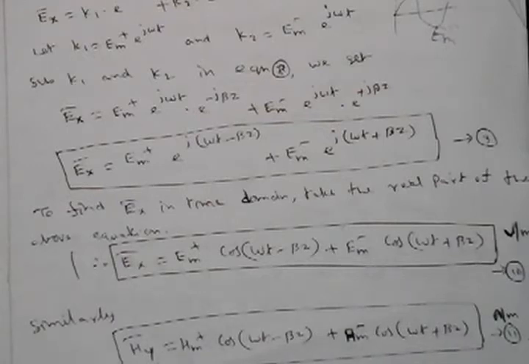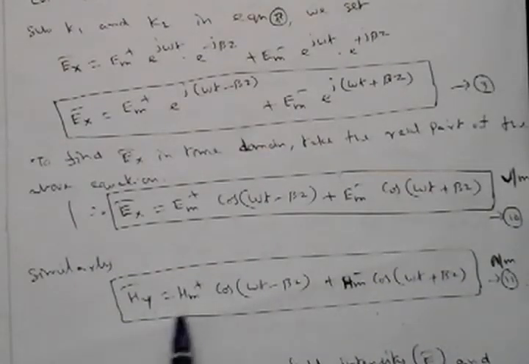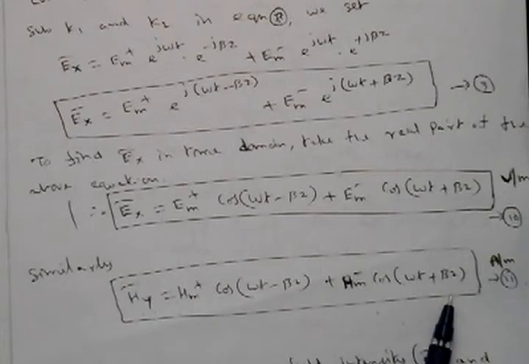Hm plus is the maximum magnetic field along the positive direction, Hm minus is the maximum magnetic field along the negative direction. So finally Hy is equal to Hm plus cos of omega t minus beta z plus Hm minus cos of omega t plus beta z.